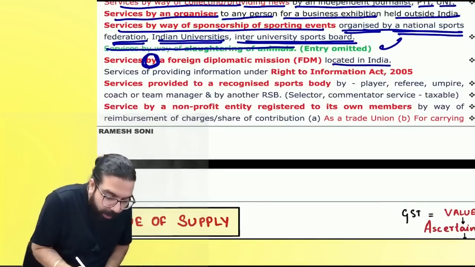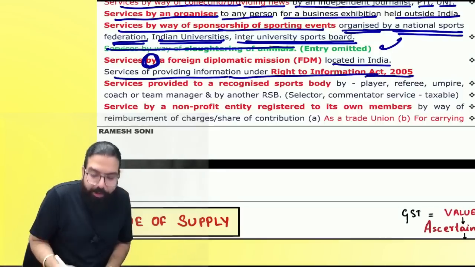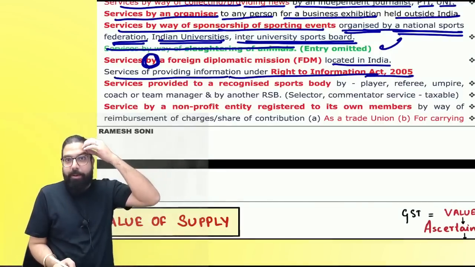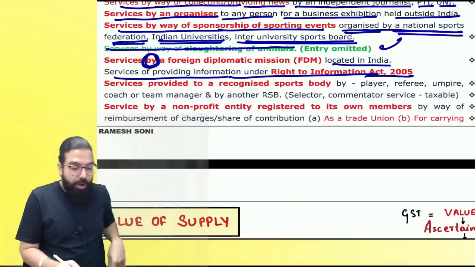Please mark that. Services of providing information under the Right to Information. You go ahead and apply under RTI, your paper comes. That RTI fees which is there has no GST.